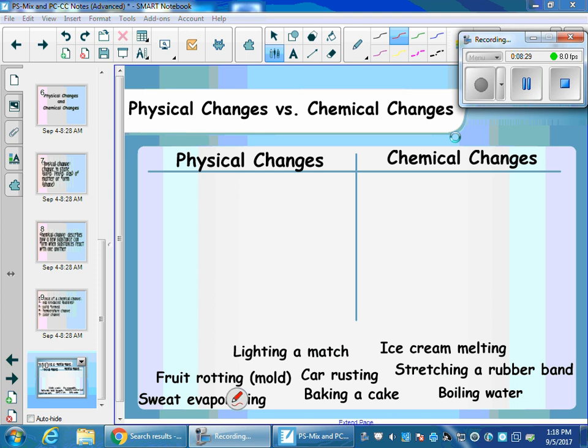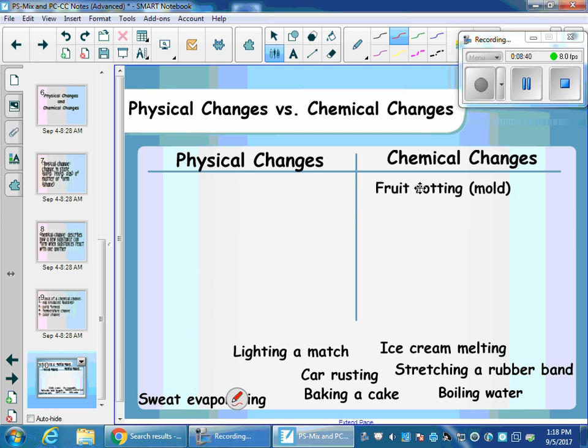All right, now that you've had a chance to think about some of these and decide what they are, we're going to go through and discuss the answers. So the first one is fruit rotting and or forming mold. That would be a chemical change. You can probably smell that. That's another thing you can look for in a chemical change. You notice an odor. It's turning a different color. You might have a different solid being formed. That is a chemical change.